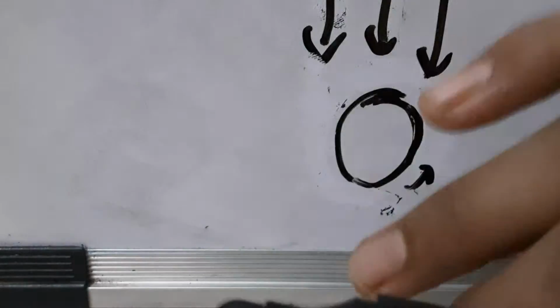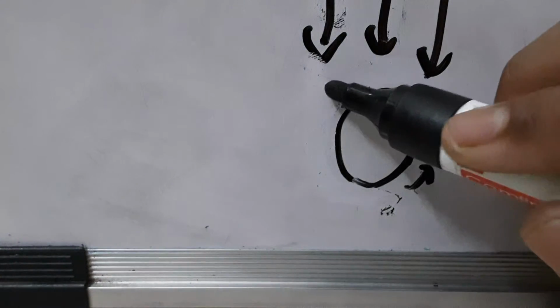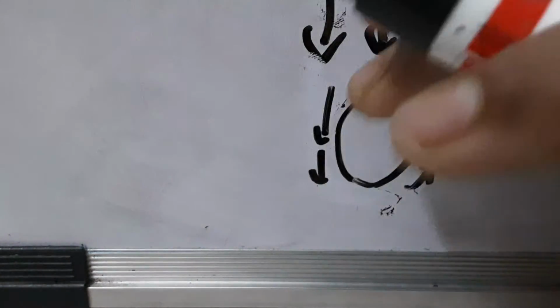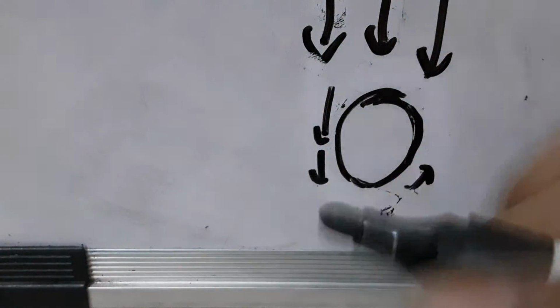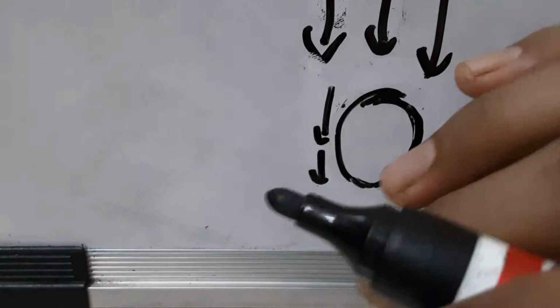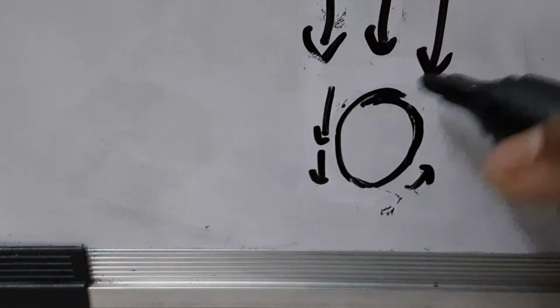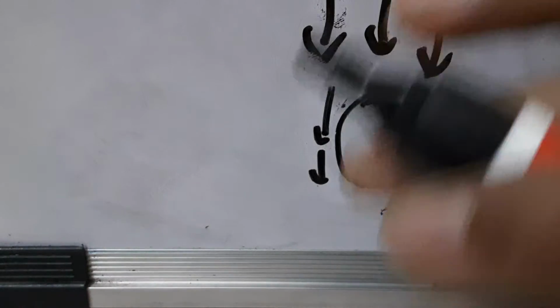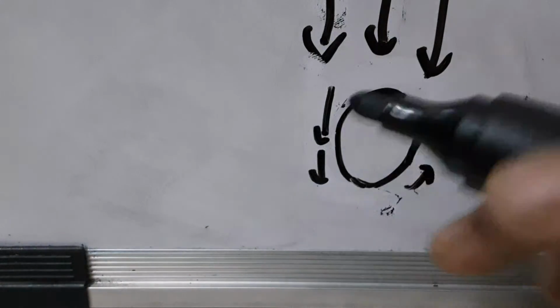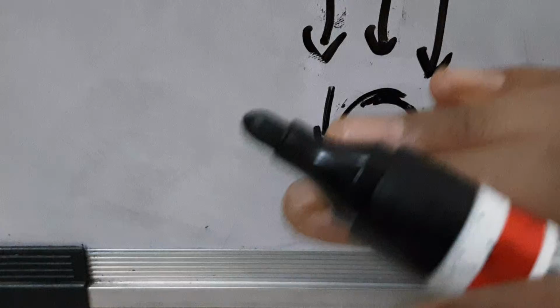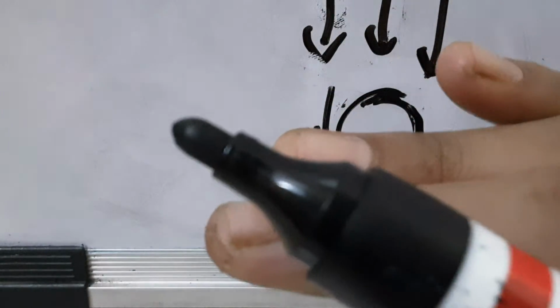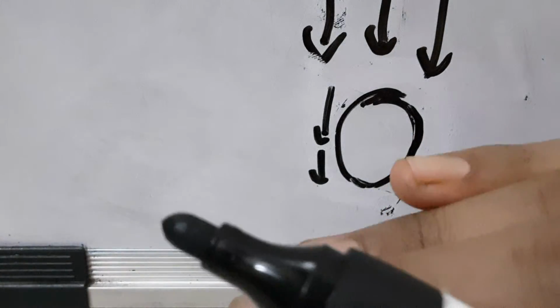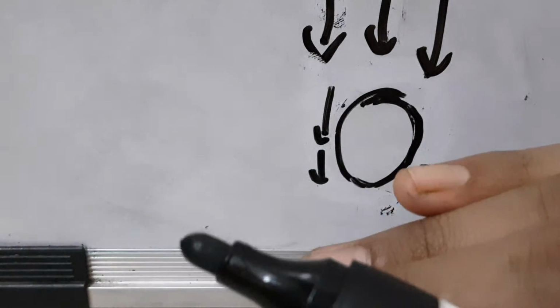Now, when the air is rushing towards it, the ball comes here, and the air is going along the side of the ball. This side of the ball is moving in the same direction as the air.